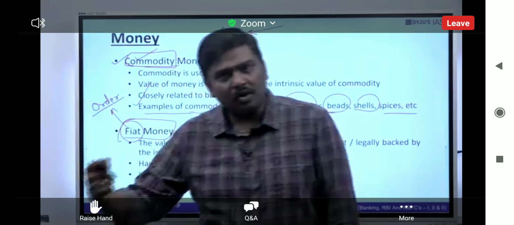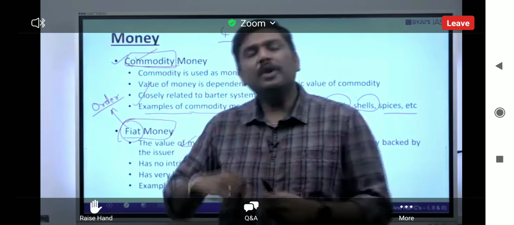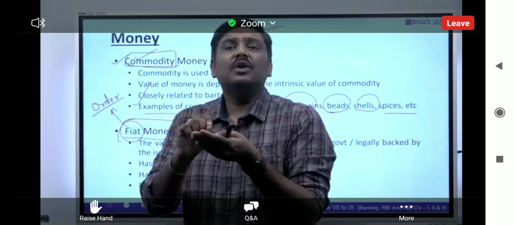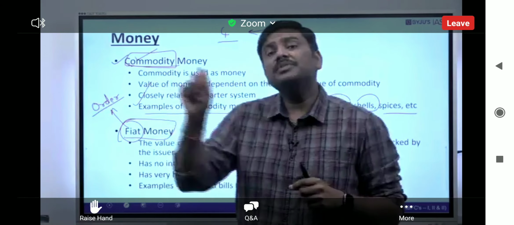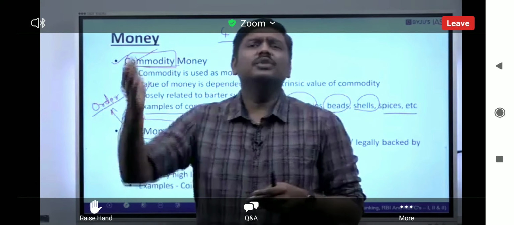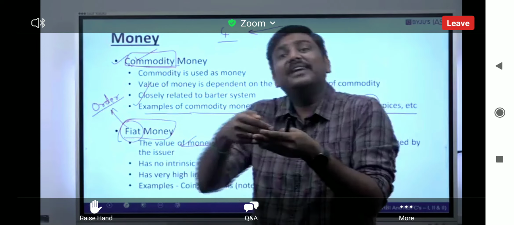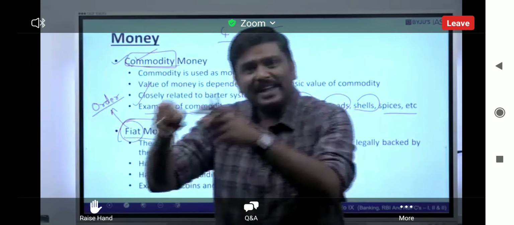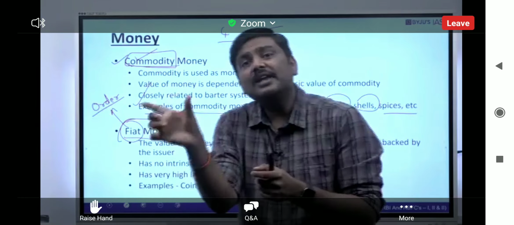Means what? If you take out, let's say, a 50 rupees note or a 100 rupees note, and if you look at it, there is something called a promise of the RBI governor. Right in the middle of the note, there is a promise of the RBI governor, which says that I will give the equivalent value to the holder of this particular currency note. And please understand, when this declaration is provided, when the Government of India says this is legal money, because of this order of the government, there is a value of this money.